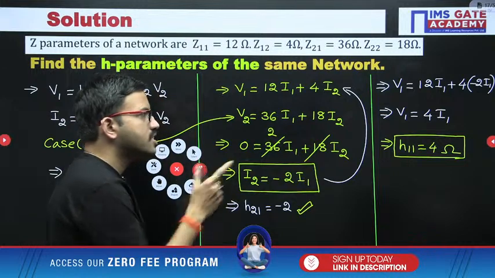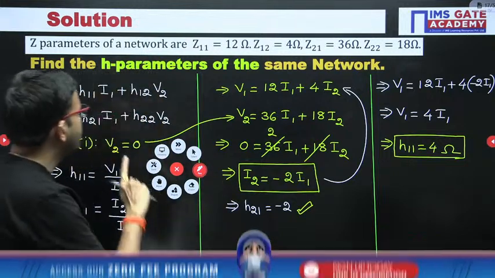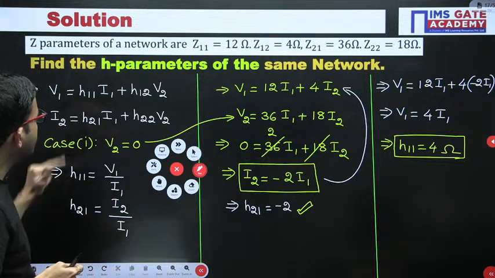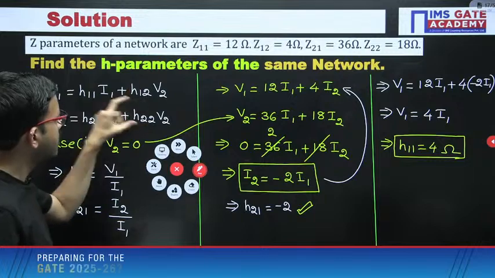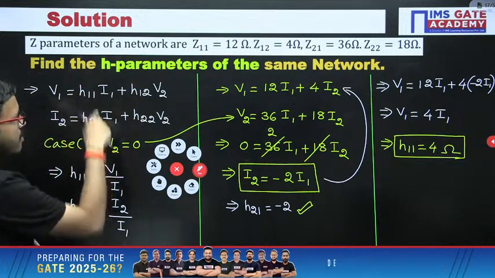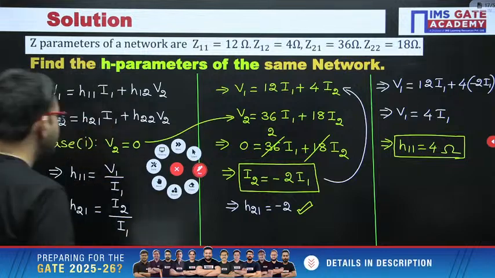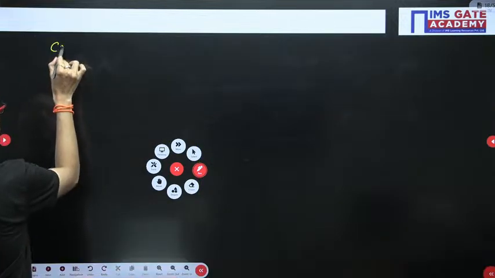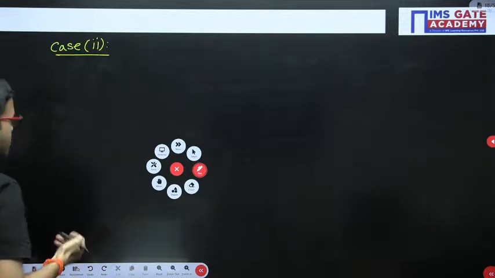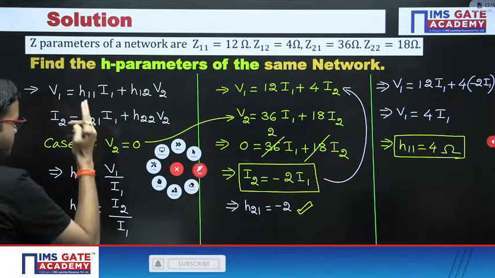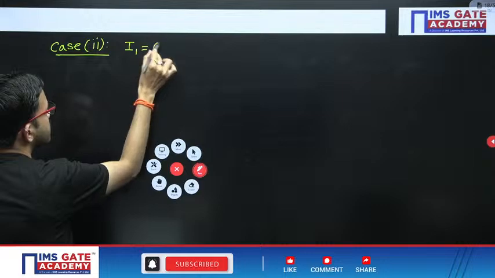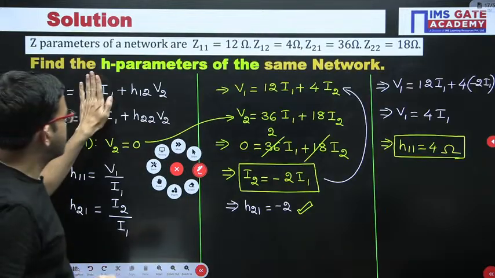As of now we have discussed 2 parameters. Now let us find out the other 2 parameters regarding H parameters. H11, H21 we got as of now. Here now our objective is H12 and H22, that means the other variable, that is I1, we have to make 0, that's all. Case 2 I am considering: I1 equal to 0.